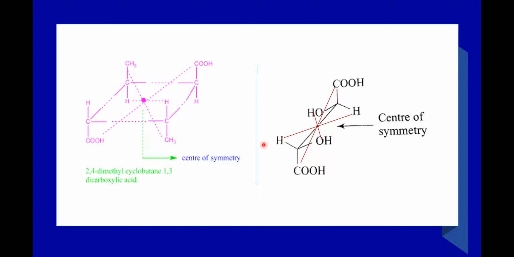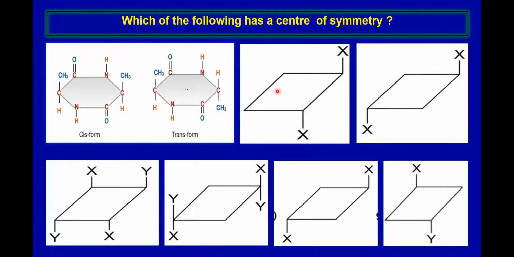It's very easy to identify center of symmetry and plane of symmetry, but we need to do a little more exercise to identify the Cn. Let's identify which of the following molecules has center of symmetry. It looks like it is having center of symmetry, but yes, two methyl groups are on the same plane. So we are not meeting another methyl group on the opposite plane.